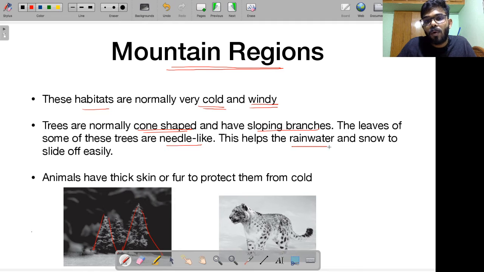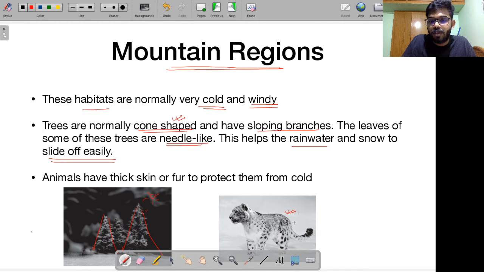This helps the rainwater and snow to slide off easily. So if there is rainwater, if there is snow, etc., they will slide off easily. So that's the reason. That means you are able to get sunlight, right? If you have snow present on the leaves all the time, photosynthesis might not be possible. So that is the reason you would like all the snow to easily slide off. That is the reason the leaves are needle-like and the trees are cone-shaped and have these sloping branches.